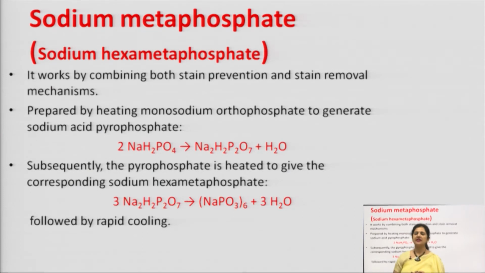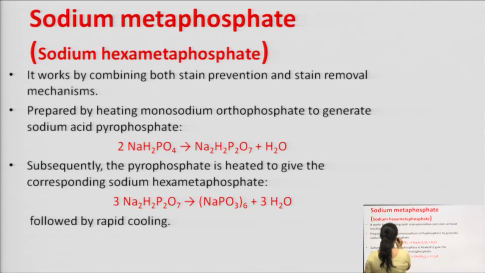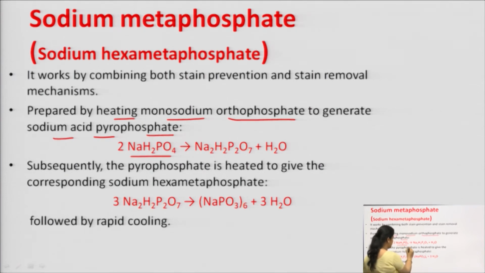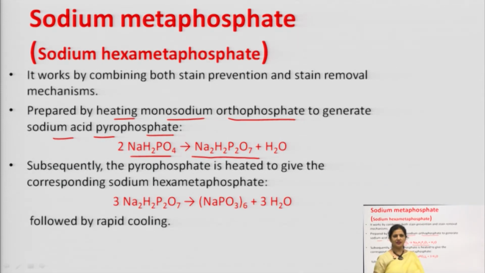Now, let us study how it is being made. Its synthesis involves basically 2 steps. First of all, it is prepared by heating monosodium orthophosphate to generate sodium acid pyrophosphate. This is monosodium orthophosphate, NaH2PO4, which gives Na2H2P2O7, that is sodium acid pyrophosphate.